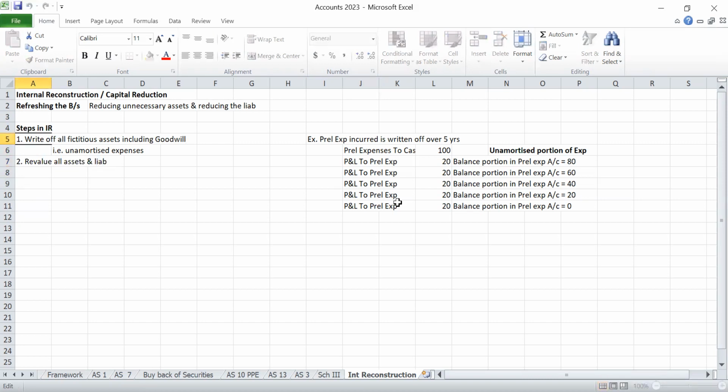First, what we have to do is write off assets. Write off means cancel, remove. How to remove? Goodwill or fictitious assets will have a debit balance. That debit balance we have to close, which means we have to credit. So the journal entry will be fictitious assets account debit.